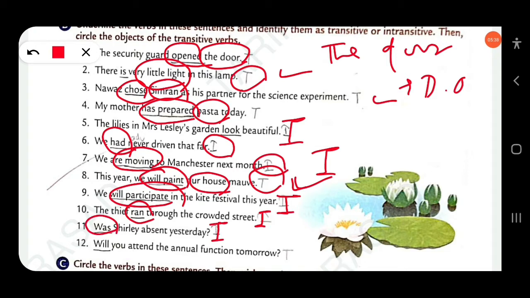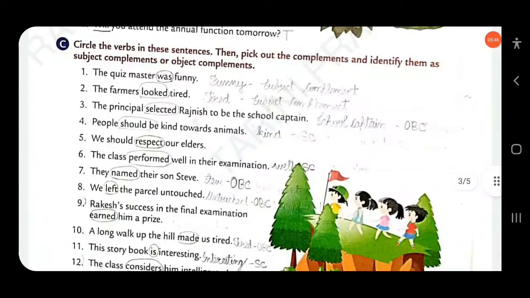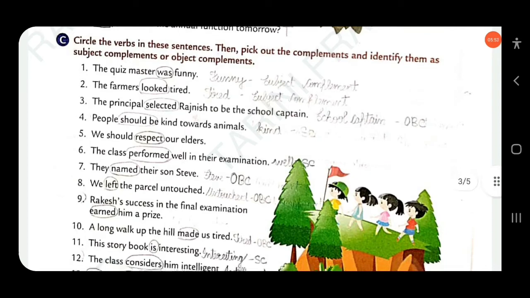Will you attend the annual function? Here attend is a transitive verb because there is an object, annual function. Transitive. Clear? Then next, circle the verbs in the sentences, then pick out the complements and identify them as subject complements or object complements.